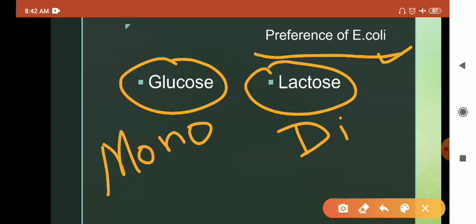Indeed, to synthesize such enzymes under such conditions would be energetically wasteful. So, when glucose is present, transcription of the lac operon is inhibited, and this is the phenomenon of catabolite repression.